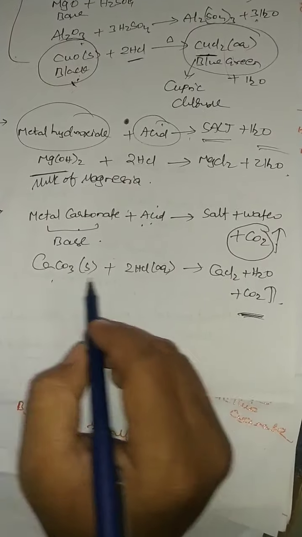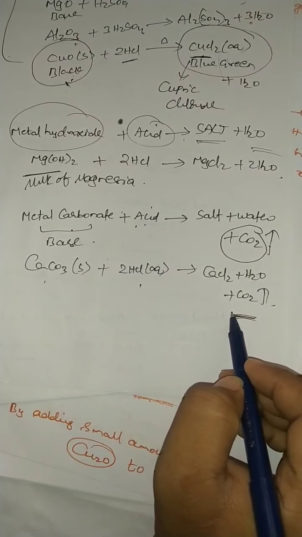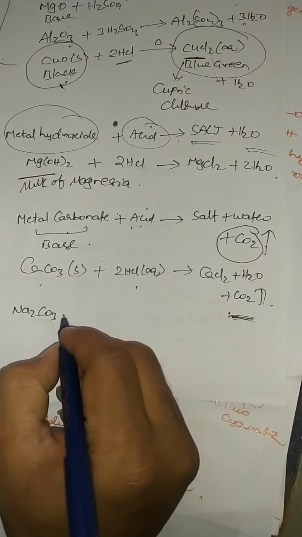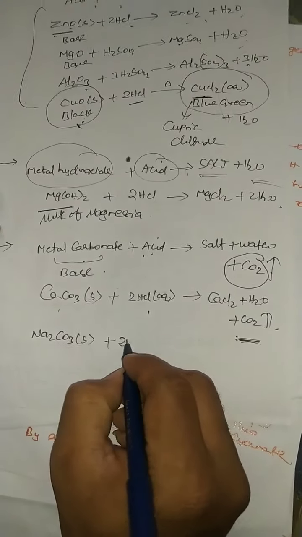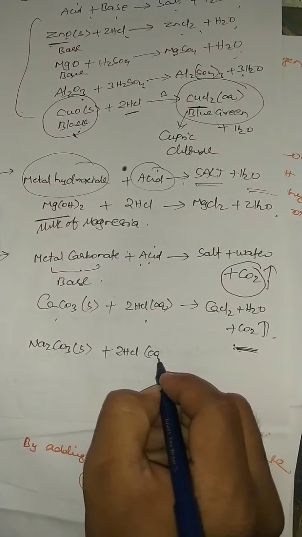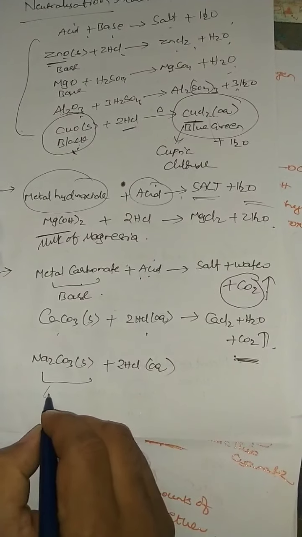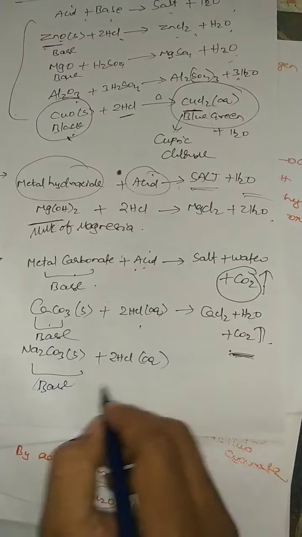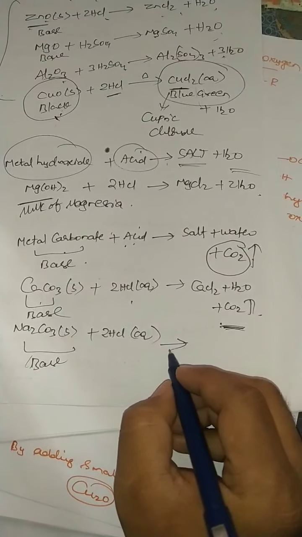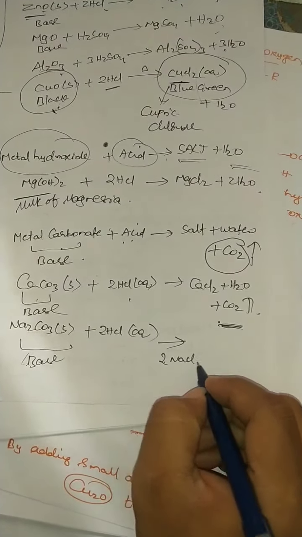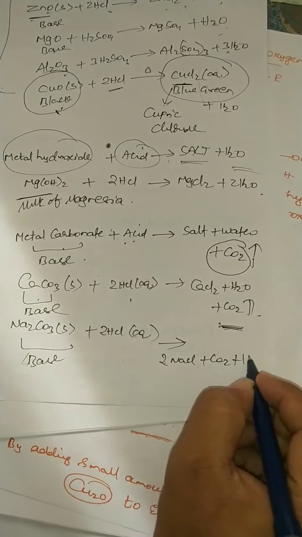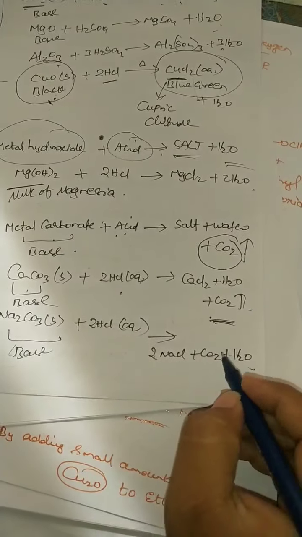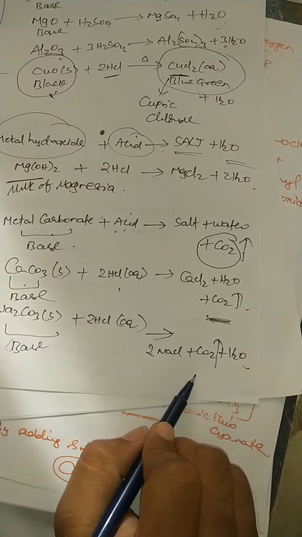So whenever any metal carbonate is heated with acid, which gas is liberated? Carbon dioxide gas is liberated. Sodium carbonate, one more example I am taking, students. Sodium carbonate reacts with HCl. Here sodium carbonate acts as a base, just as calcium carbonate does. Sodium carbonate reacts with HCl to give sodium chloride plus carbon dioxide plus water. So in this example also carbon dioxide gas is evolved.